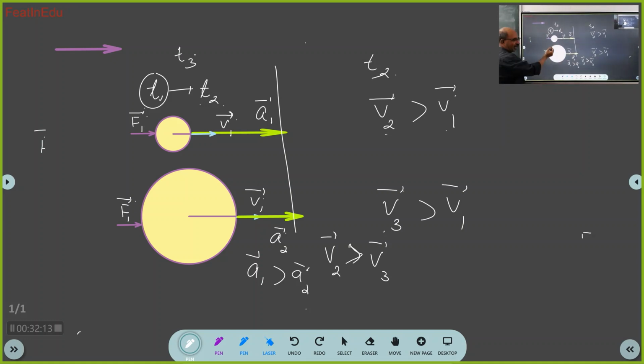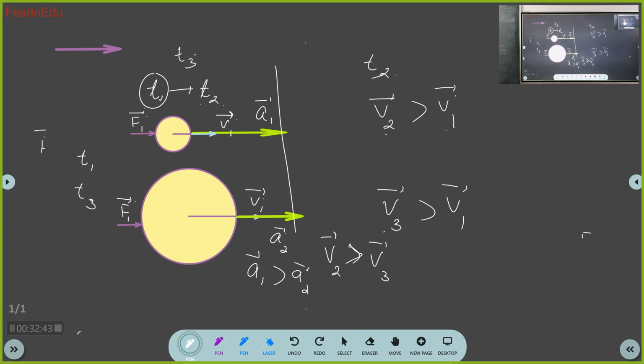See, now all these vectors I have shown are at the instant of time t1. Now what should I do at the instant of time t3? What changes should I do in these vectors? Sir, length. At time t2, what should have? What is that change I have to do? Wait, she wants to tell. So the length of the acceleration vector.